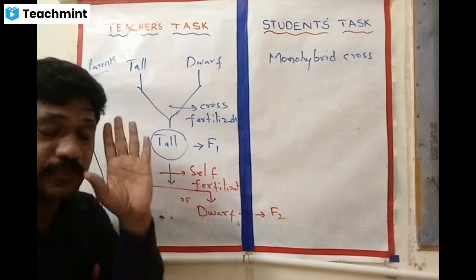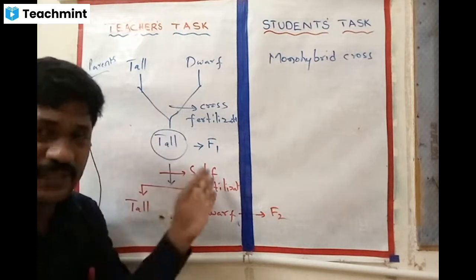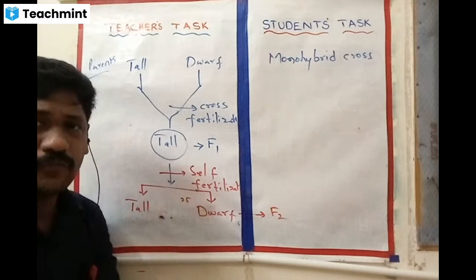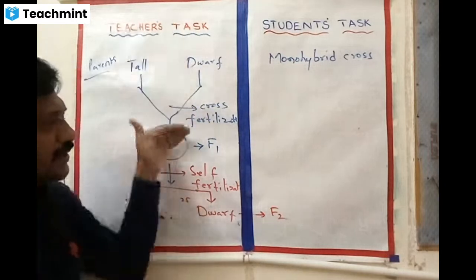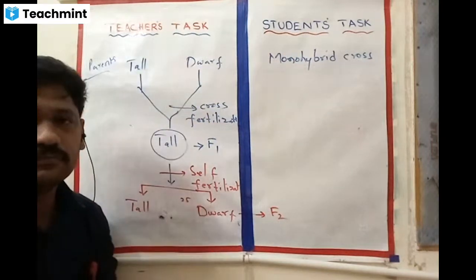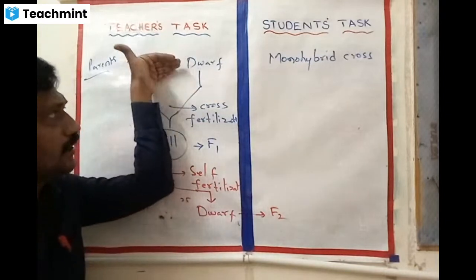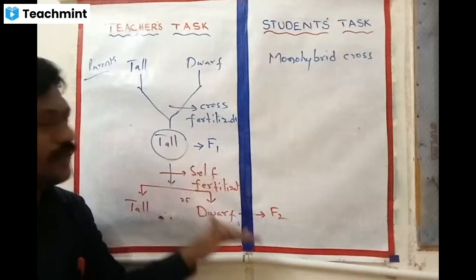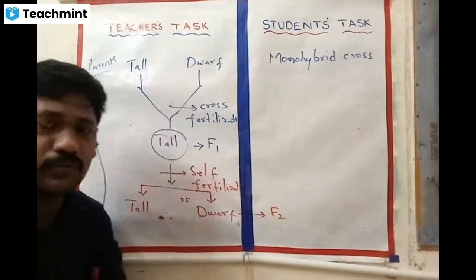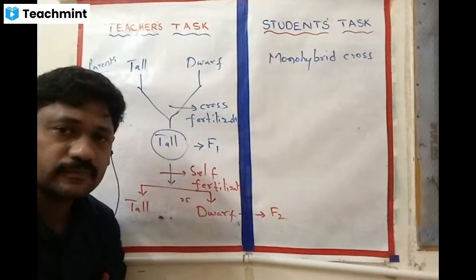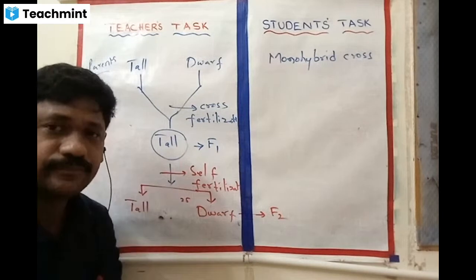Even by closing your eyes, you must be able to describe the entire experiment. This is very simple, right? We have seen three generations: parents, F1 and F2. What are the traits in parents and in F1, F2? You need to compare one to another. Any doubts here?